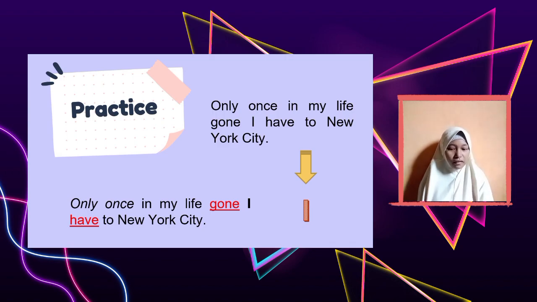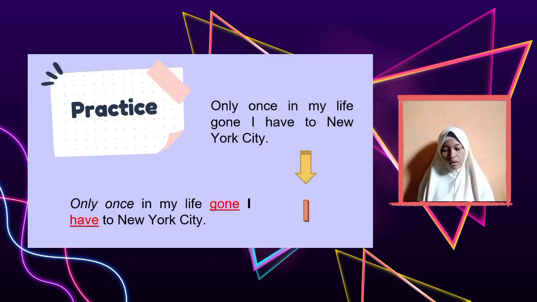In this sentence, "only once in my life can I have": can is not the verb to be, so we cannot invert this. So the answer is incorrect.